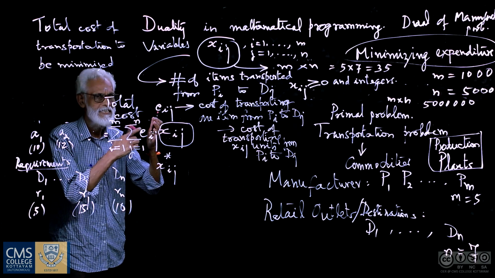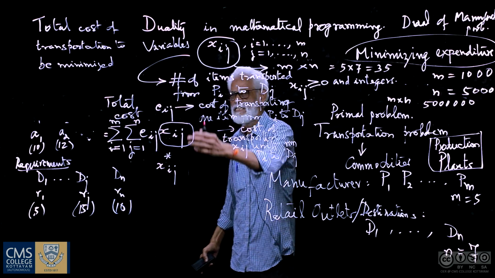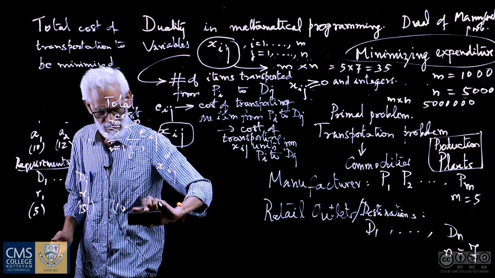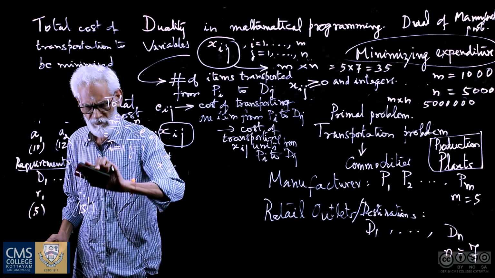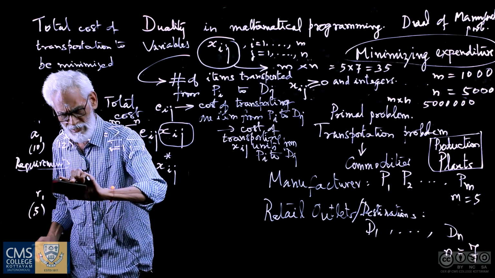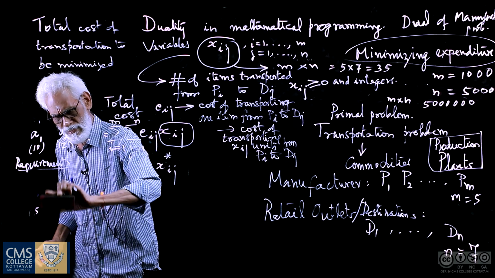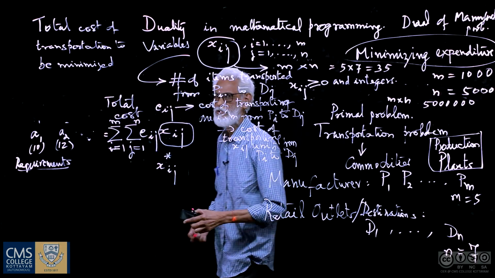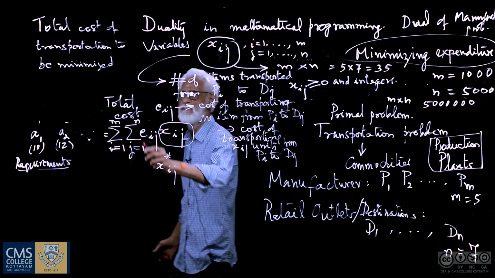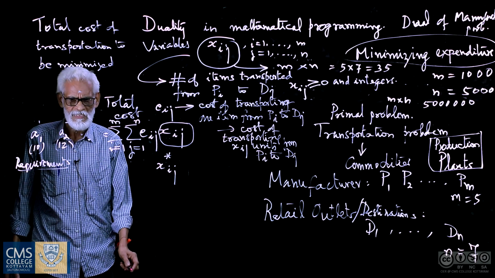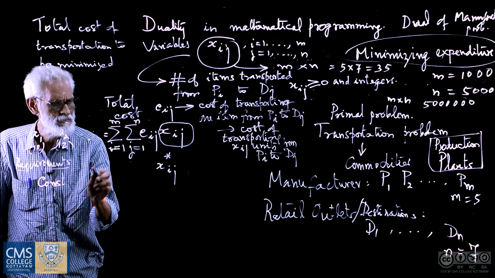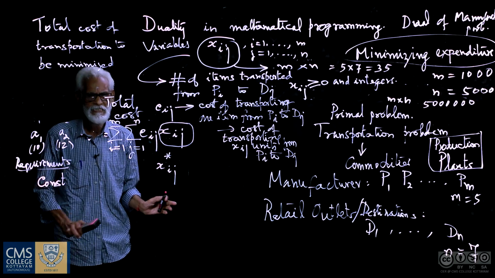But that is not going to settle the problem, because there is a requirement at the destination. So there is a set of constraints we now have to write. Our objective is to find the optimal values of these variables, because the Xij's are the unknowns. We have to determine them. But how can they be determined? By solving a number of equations or inequations. So I am going to write what are called the constraints. Obviously the variables are all non-negative integers.